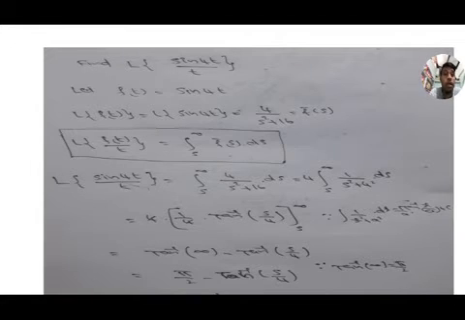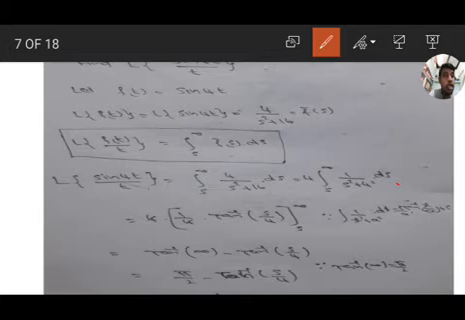Then by using the formula L of f of t by t, we know the formula L of f of t by t equal to integration s to infinity f bar s ds. So we get L of sin 4t by t equal to integration s to infinity 4 by s square plus 16 ds, where 4 is the coefficient outside, integration s to infinity 1 by s square plus 4 square ds. And it is of the form 1 by x square plus a square, that is the formula 1 by a into tan inverse x by a. Substitute here a equal to 4, so we get 1 by 4 tan inverse s by 4.